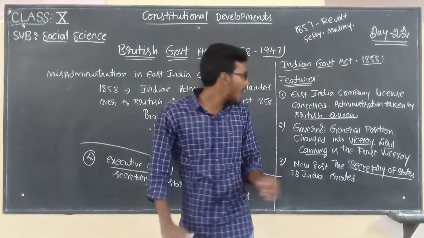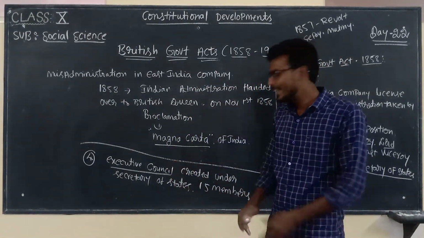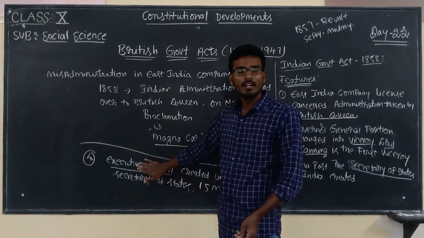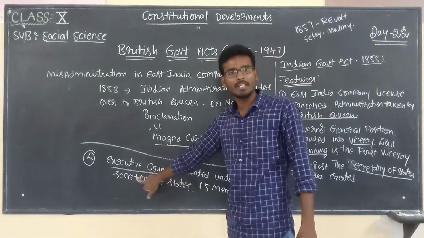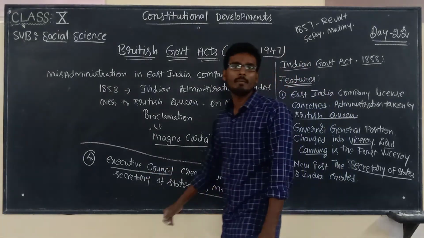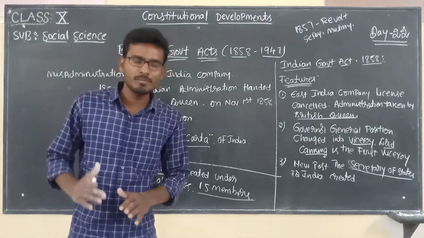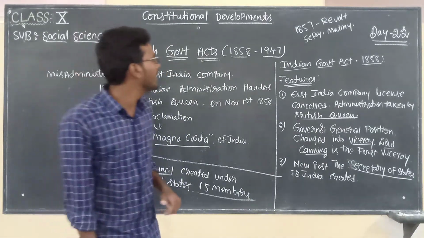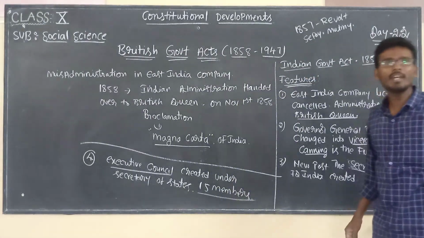And after that, under this Secretary of State, one council will be there. It is like an executive council. How many members will it consist of? There are 15 members. So these are the important reforms brought by the British government under the Indian Government Act 1858.